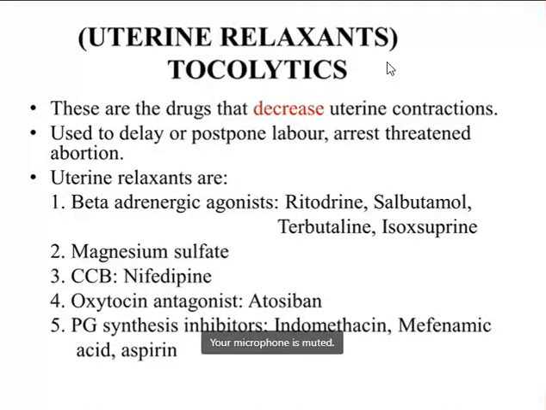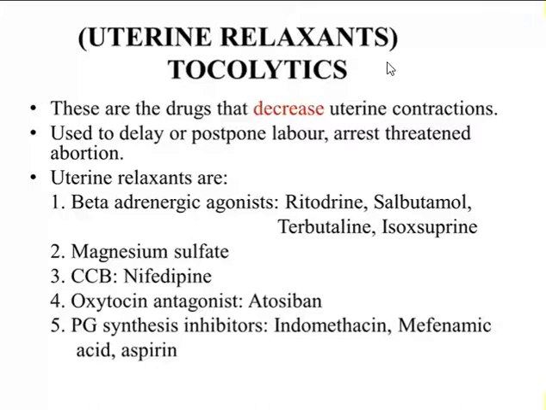Okay, so uterine relaxants are: number one, beta adrenergic agonists like salbutamol, ritodrine, terbutaline, isoxsuprine. These are the tocolytics. Another group of drugs is magnesium sulfate, and among calcium channel blockers, nifedipine is also used as a tocolytic. Oxytocin antagonists like atosiban can be used, and prostaglandin synthesis inhibitors like indomethacin, mefenamic acid, and aspirin can also be used as uterine relaxants.